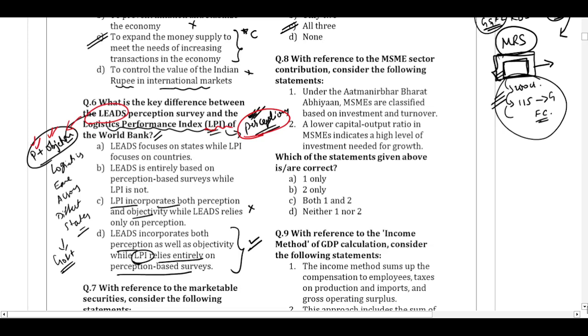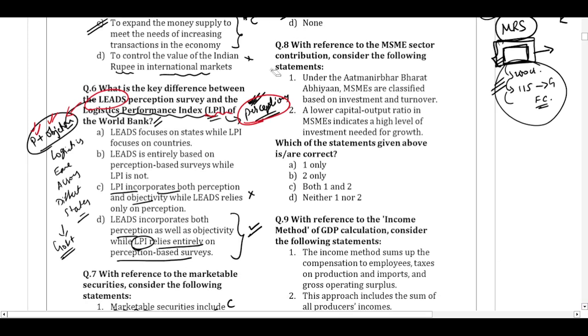Next, question number 8. With reference to the MSME sector contribution, consider the following statements. Under the Atmanirbhar Bharat Abhiyan, MSME sectors are classified based on the investment and turnover. Statement 2. A lower capital output ratio in the MSME indicates a high level of investment needed for the growth. Now, under the Atmanirbhar Bharat program, indeed the government tried to change the definitions of the MSME.